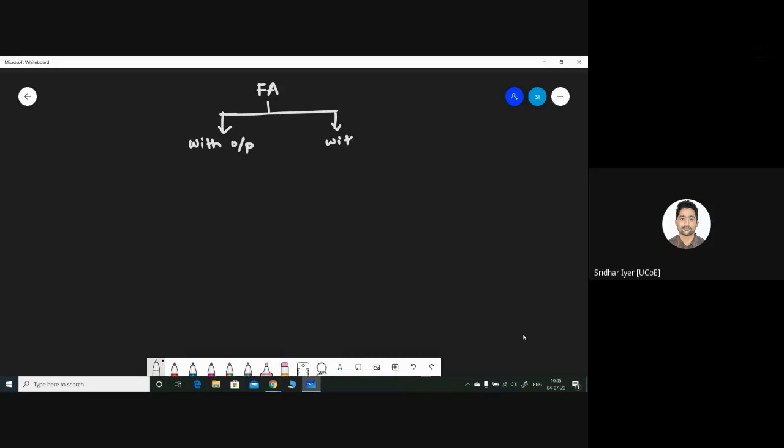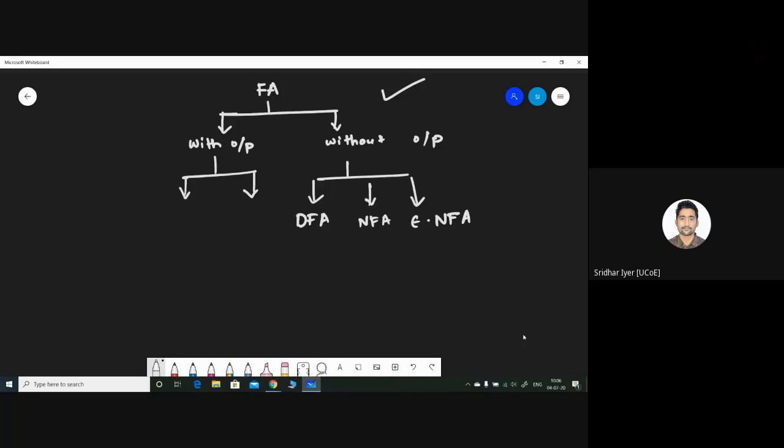Without output, it consists of three types: DFA, NFA, and epsilon NFA. Over here, we have two machines: Moore machine and Mealy machine. So far we have done only DFA.